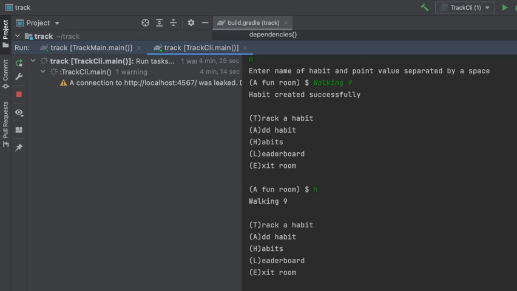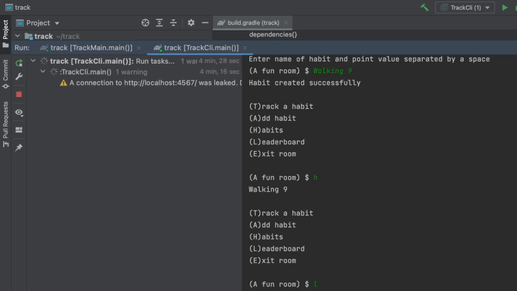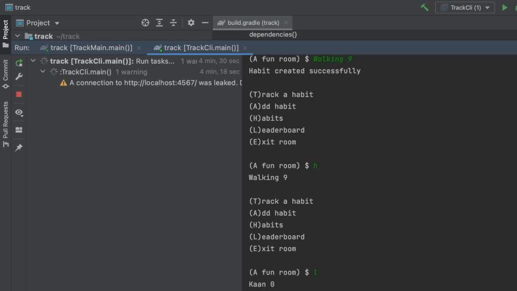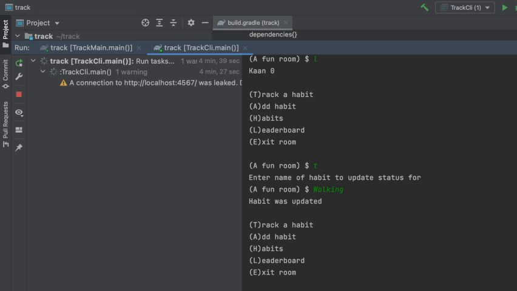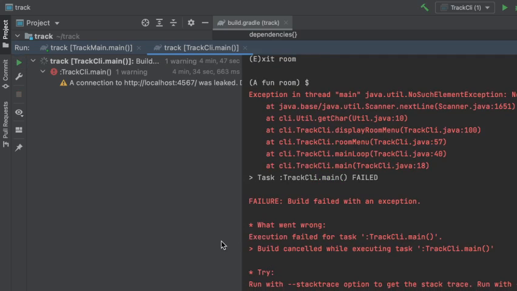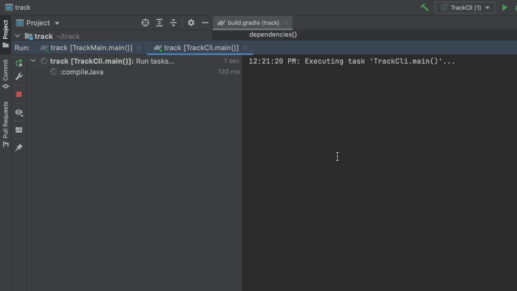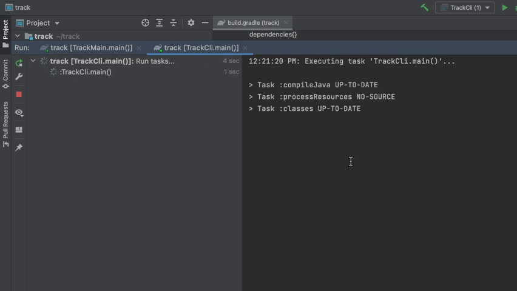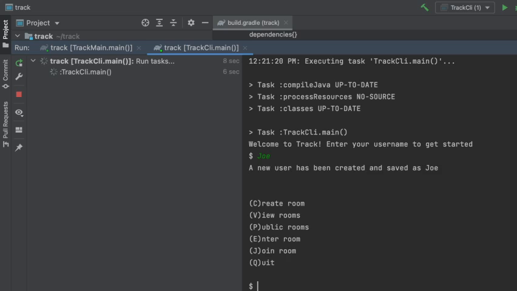And so to increase my point count, I would have to run the track command, which allows me to basically specify the habit name, and it gives me points for that. And so when I rerun the leaderboard, I should have an updated value for that. And to see other people in the room, we can just rerun this and join as a new person. So last time I joined as Kaan, now I can join as Joe.